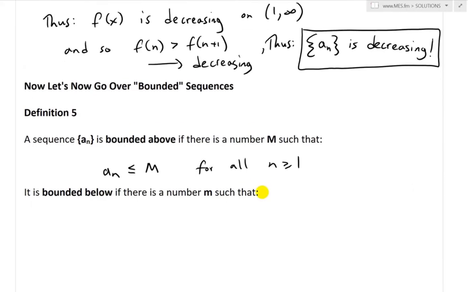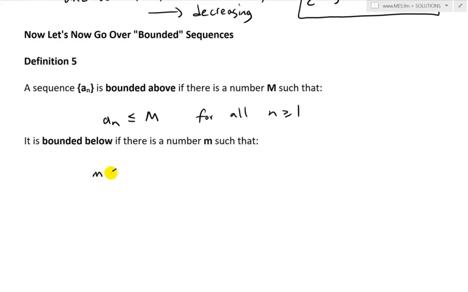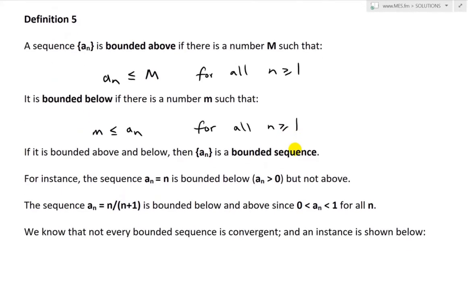That is the definition of bounded above. It's called bounded below if there is a number m such that m is less than or equal to every single term of the sequence a_n, for all positive integers n greater than or equal to 1. We denote them by lowercase m for bounded below and capital M for bounded above. Finally, the definition says if it is bounded above and below, then the sequence a_n is a bounded sequence.